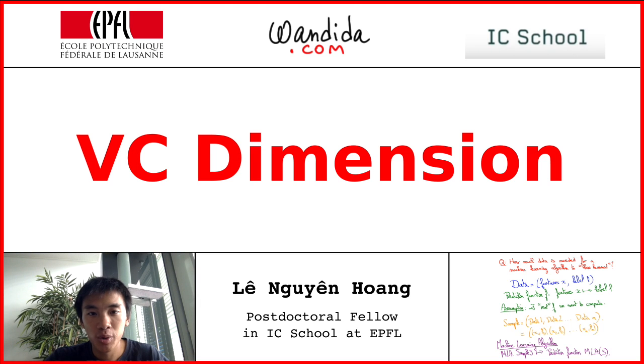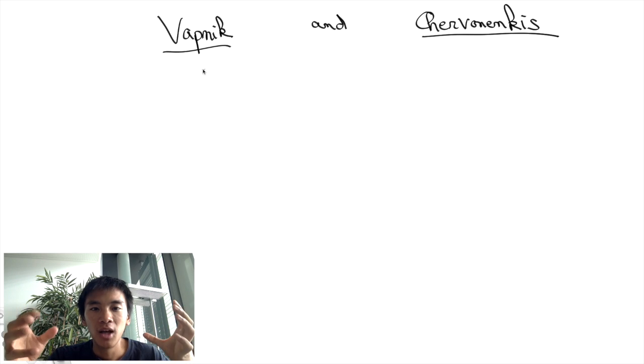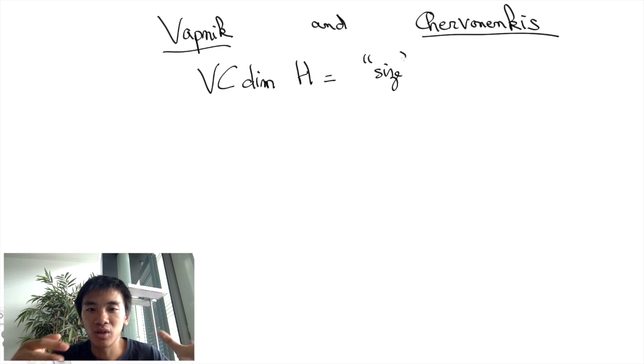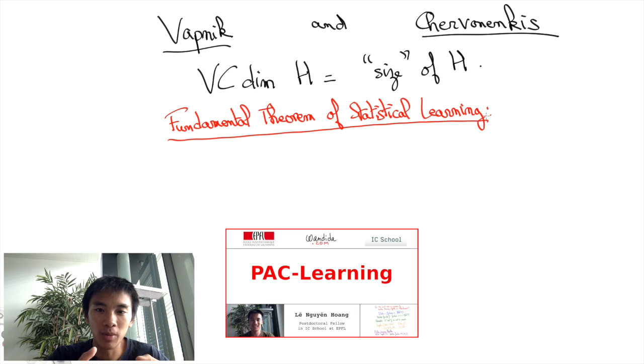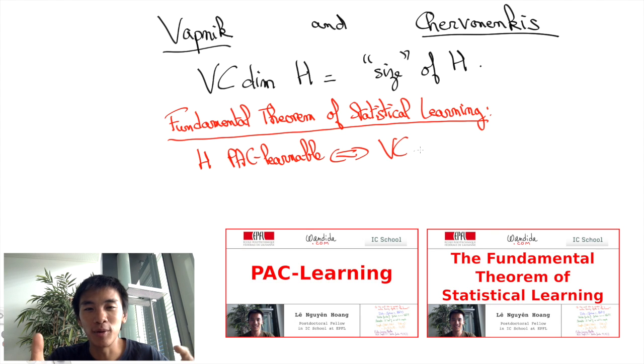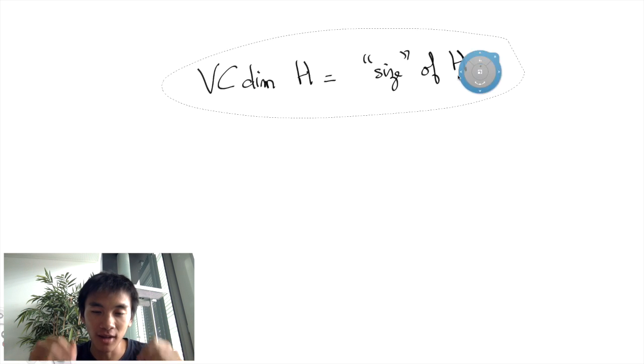In this video, I am going to introduce the concept of the VC dimension. VC dimension is a concept invented by Vladimir Vapnik and Alexey Chervonenkis. It can be thought of as a measure of the size of a set of functions or a set of sets. Crucially, this measure is intimately connected to the notion of PAC-learnability we discussed in a previous video through the so-called fundamental theorem of statistical learning. But before getting to all of that, let's first try to really understand the VC dimension in this video.